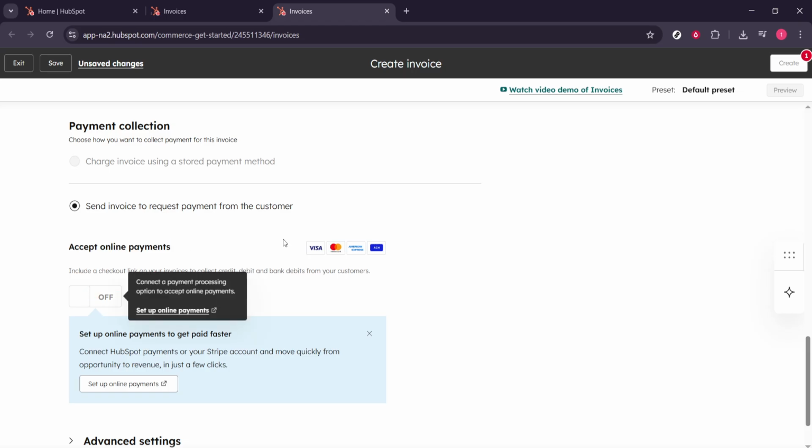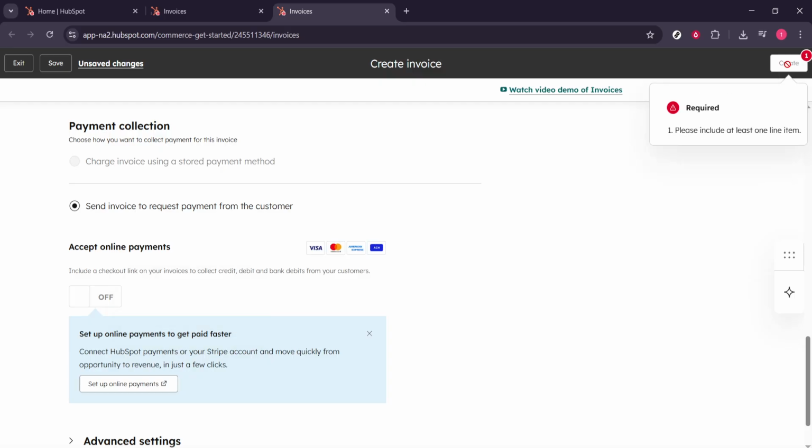When everything looks good, click Create to generate the invoice. HubSpot will produce a professional invoice with a shareable link and send options, and it will log the activity on the contact and company records. From there, you can track views and payments, all from the same invoices screen.